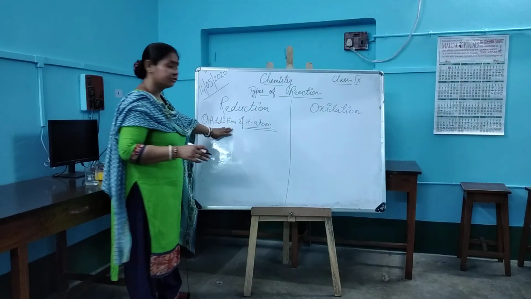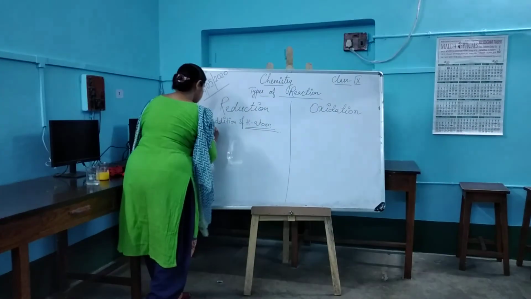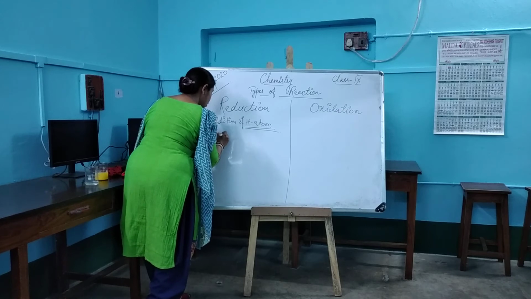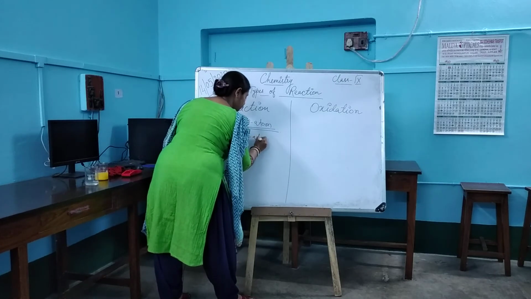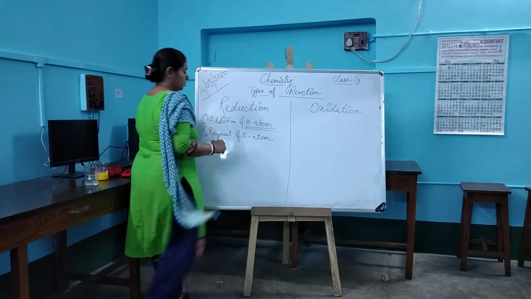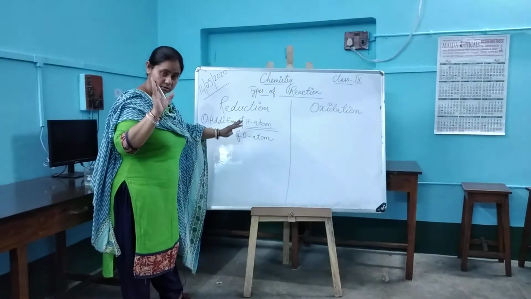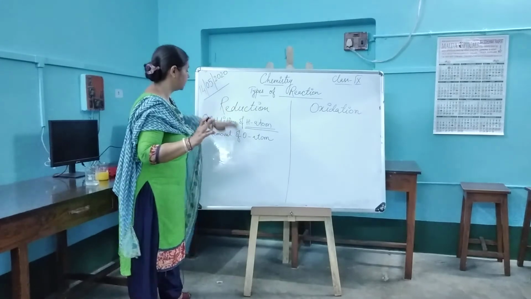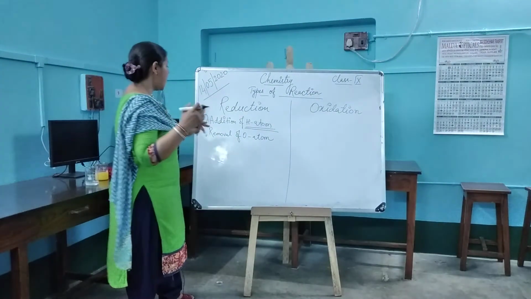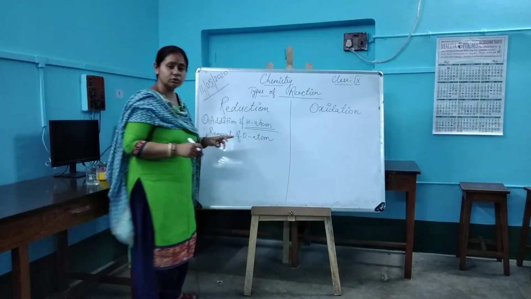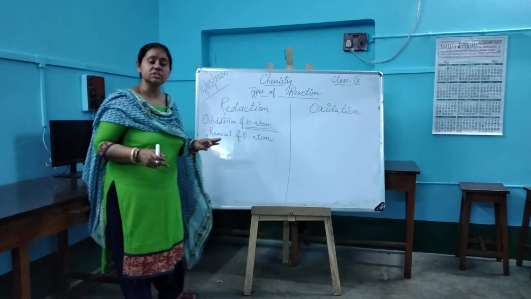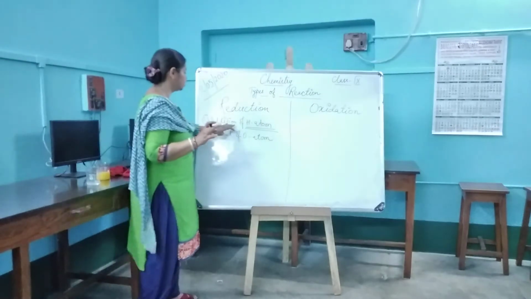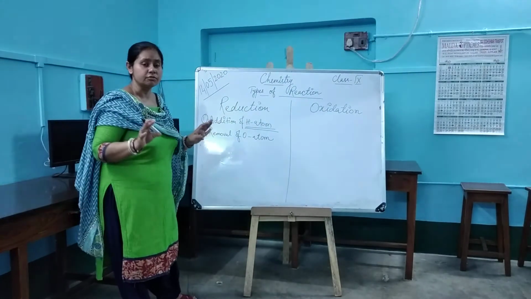Or the reverse of this, removal of oxygen atom. This is the common definition for reduction that you have learned. Either addition of hydrogen atom or removal of oxygen atom is the definition you have learned for reduction.